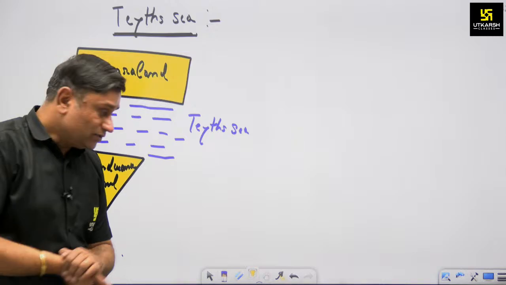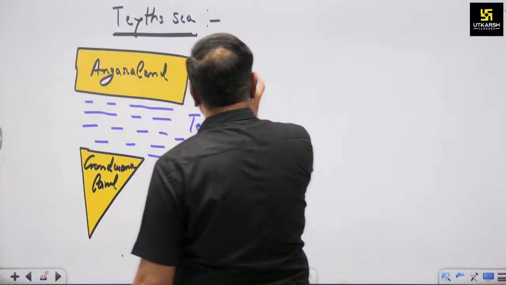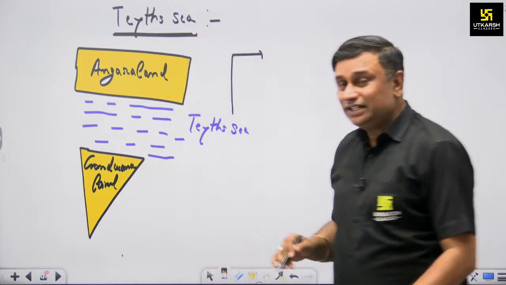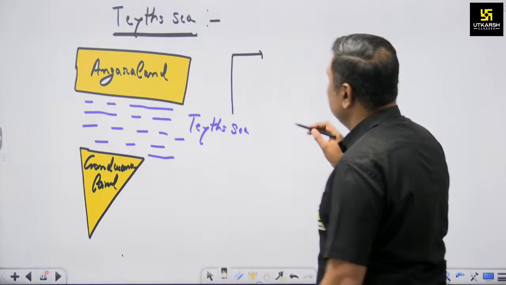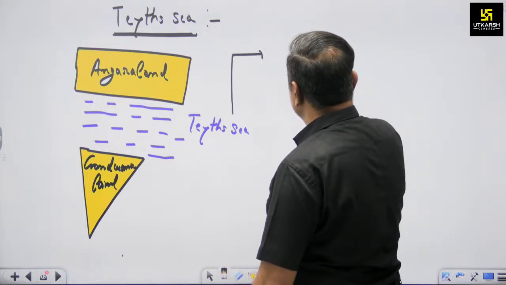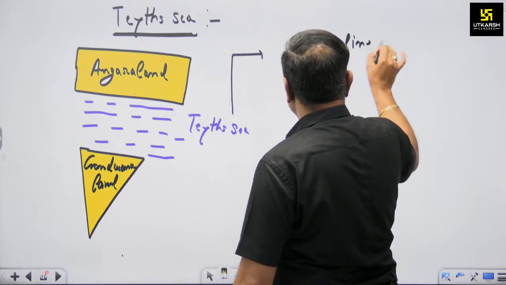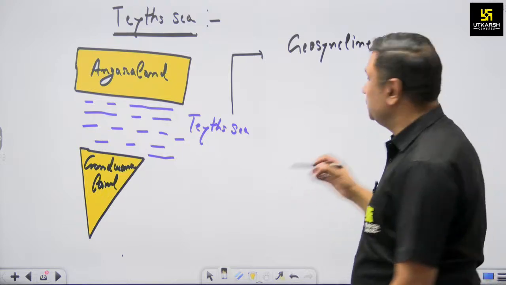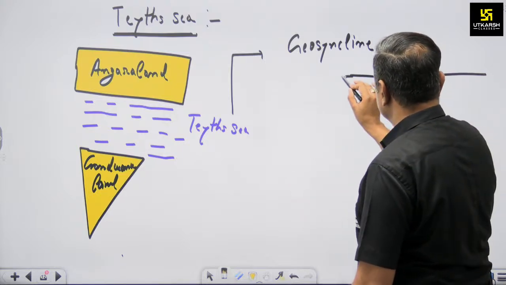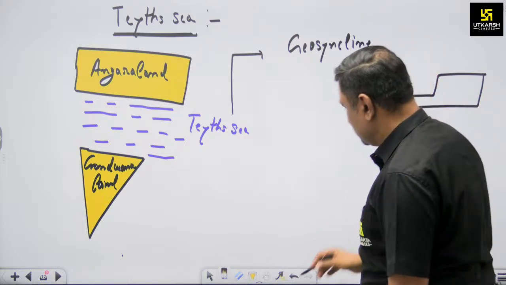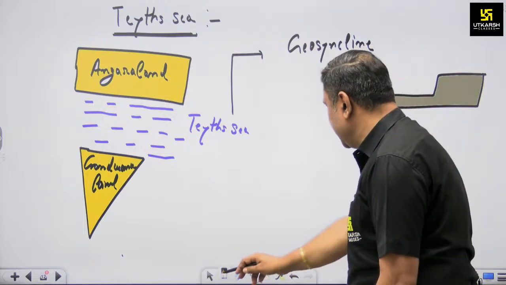Okay, now the question arises. What is the exact meaning of Tethys Sea? What is the real meaning of Tethys Sea? The real meaning of Tethys Sea is that it is an example of geosyncline. Geosyncline means a shallow water body situated between two land masses.